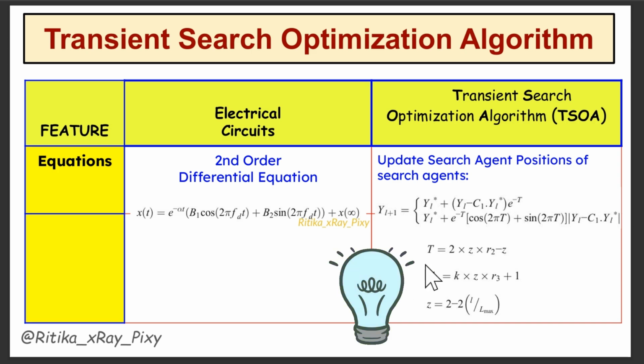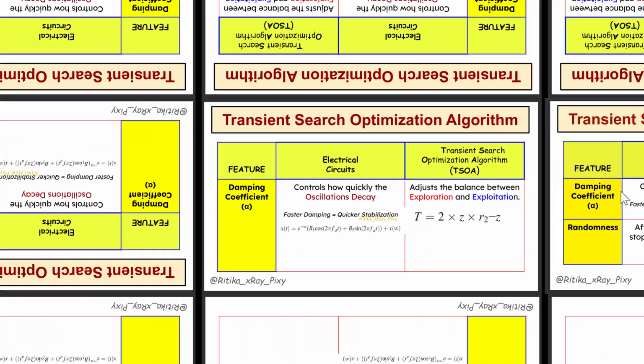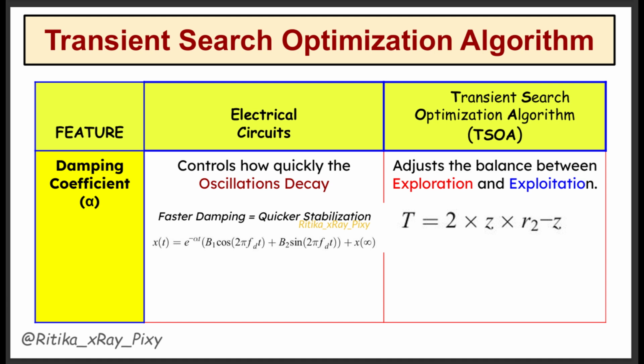Then here we have the damping coefficient alpha. In an electric circuit, it is used to control how quickly the oscillations decay, meaning faster damping is equal to quicker stabilization. And in this algorithm, we have to adjust the balance between exploration and exploitation phases by controlling the rate of convergence, how fast it will settle.